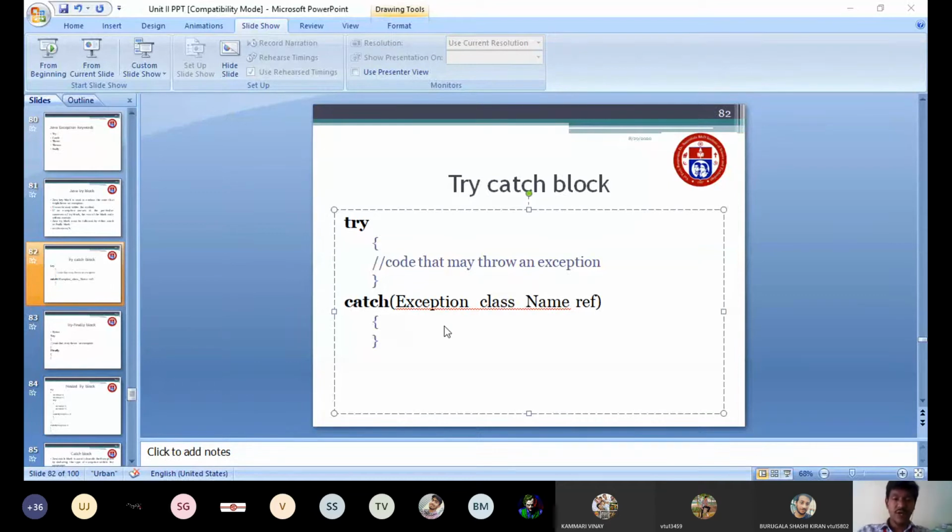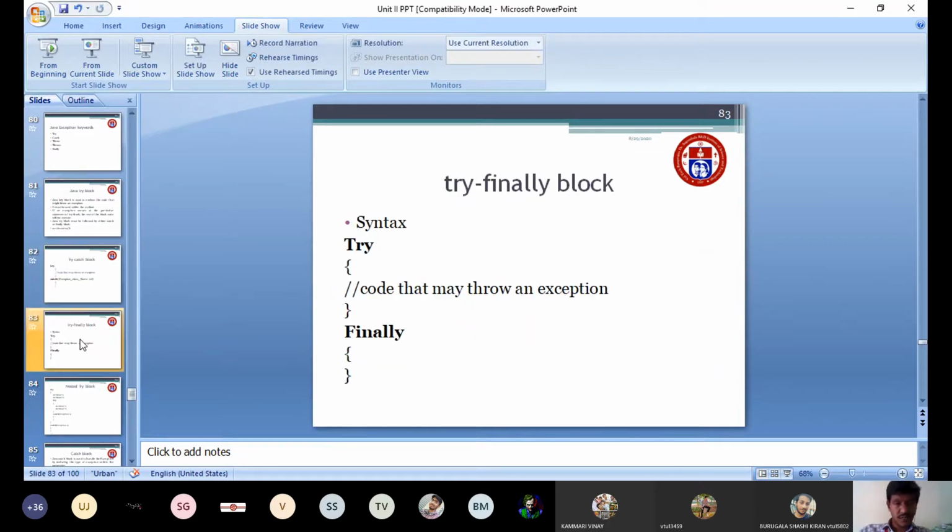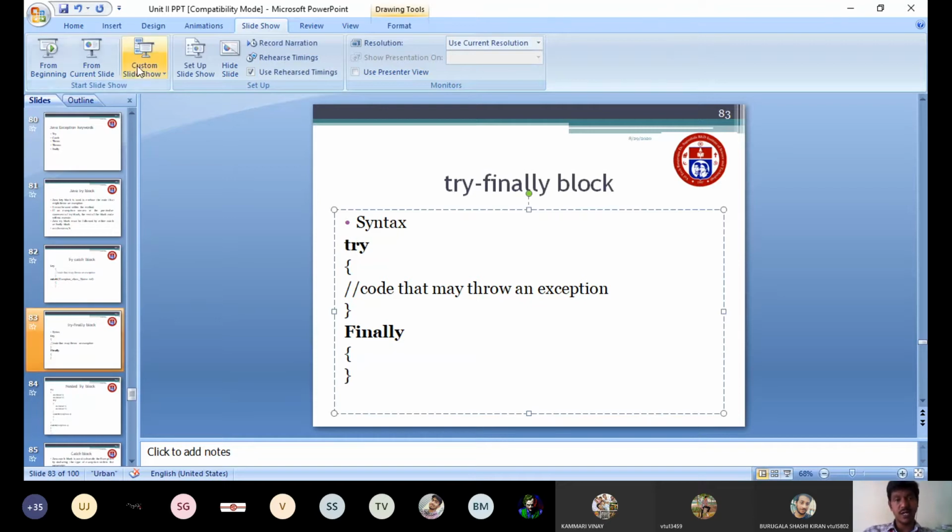Then the next block is the finally block. The syntax is similar: try, then finally. Whatever code may throw an exception, you put inside the try block. T is a small letter, followed by finally.